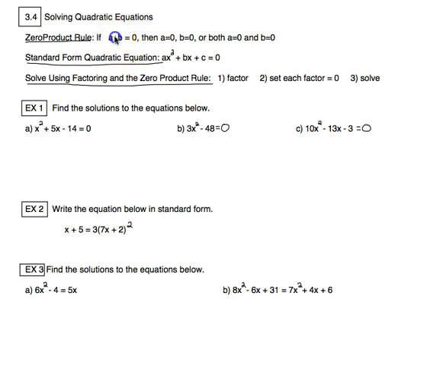And it says if A times B is equal to 0, then A equals 0, B equals 0, or both A and B equal 0. The reason why we call it zero product is because we have multiplication, which means product, and we know that in order to get 0, at least one of them has to be equal to 0. So that's where we get this statement. So I think it'll even ask you about what the rule states.